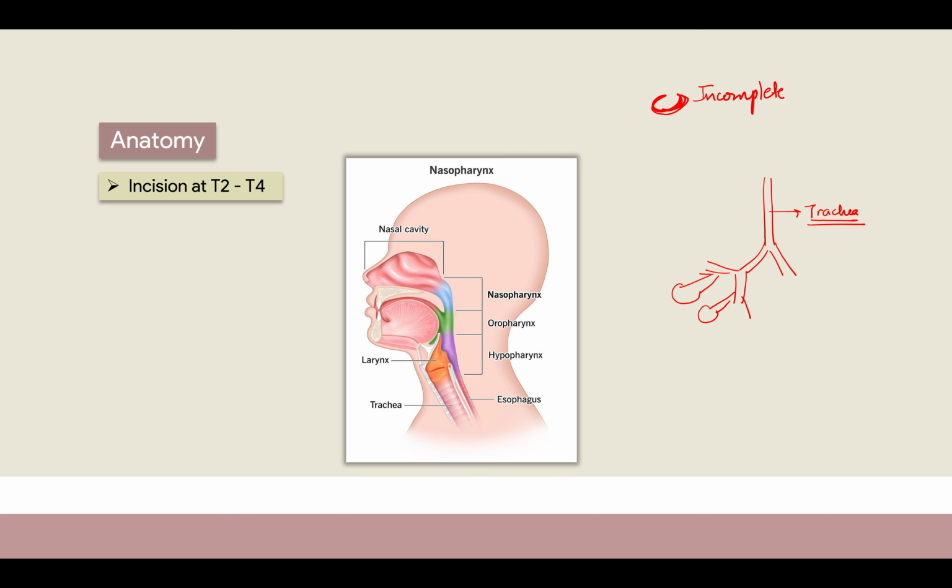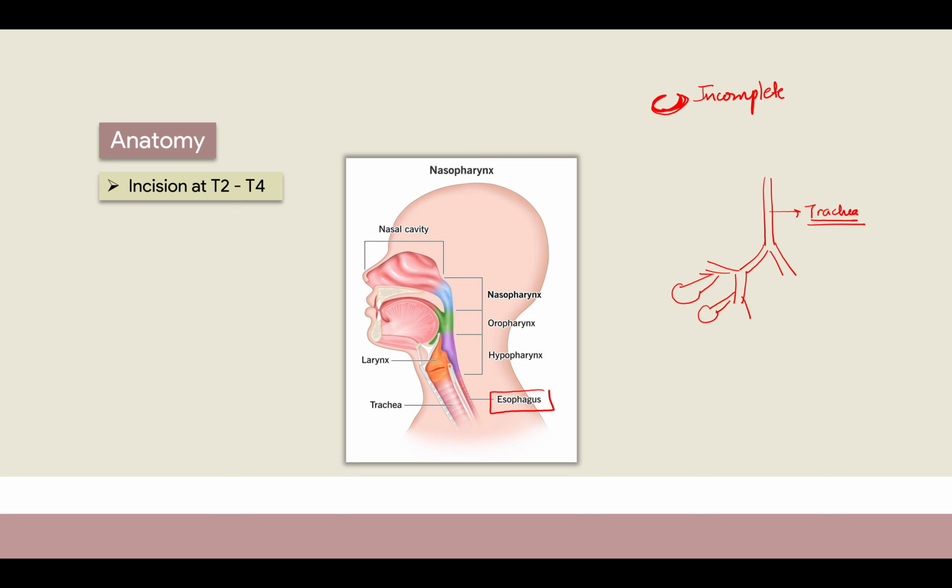Now, behind the trachea, you have something called the esophagus, right? So when you are cutting on the trachea, if you go deep, you can even cut the esophagus. So that is one of the complications, right? This is why you need to know the anatomy: you have a trachea here, then you have an esophagus, and here are your strap muscles, which you have to first retract. Then you will see the trachea, right? And then you have the esophagus behind.